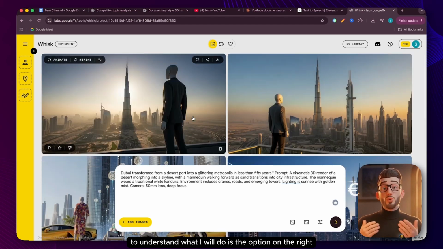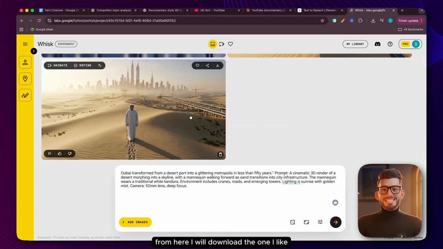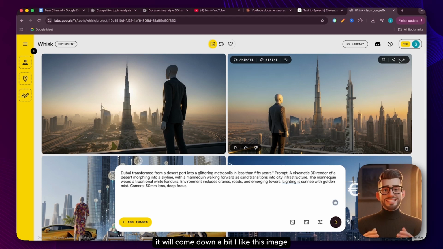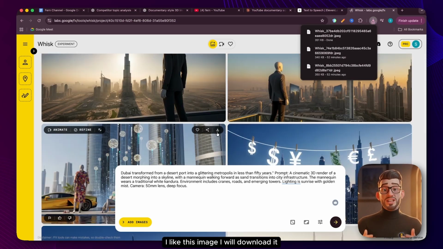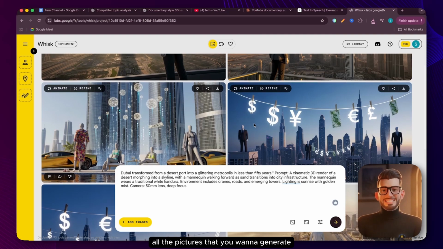What I will do is, from the option on the right here, I will download the one I like. It will come down a bit. I like this image. I will download it. Okay. I like this image. I will download it. You will download all the pictures that you want to generate.